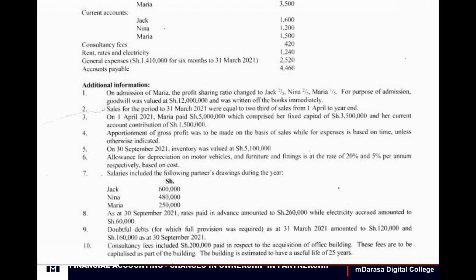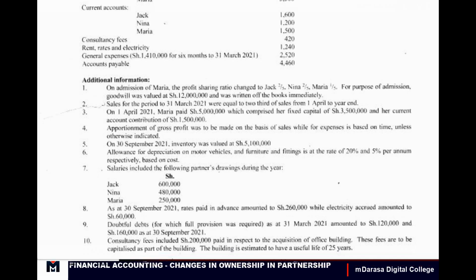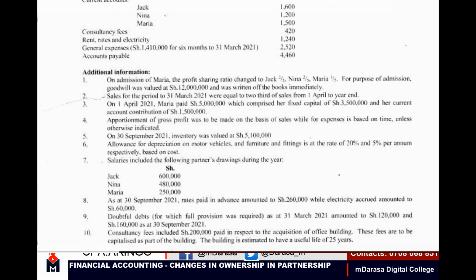Note 9, doubtful debts for which full provision was required as of 31st March 2021 amounted to 120 and 160 as of 30 September 2021. So in this case, we are talking about provision, doubtful debts for which full provision was required. Ideally, we'll have to consider either if we had an increase in provision or a decrease in provision, then we'll treat it accordingly.